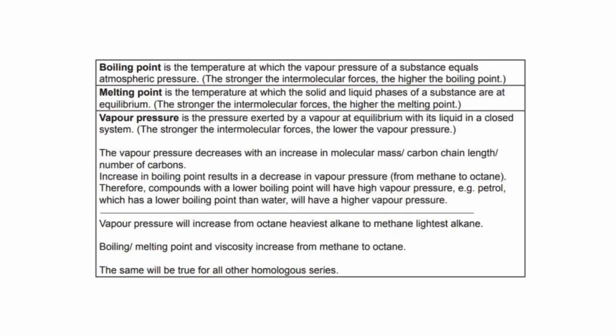While melting point, on the other hand, is the temperature at which the solid and liquid phases of a substance are at equilibrium. And lastly, the vapor pressure. It is the pressure exerted by a vapor at equilibrium with its liquid in a closed system. So those are the physical properties we are interested in.